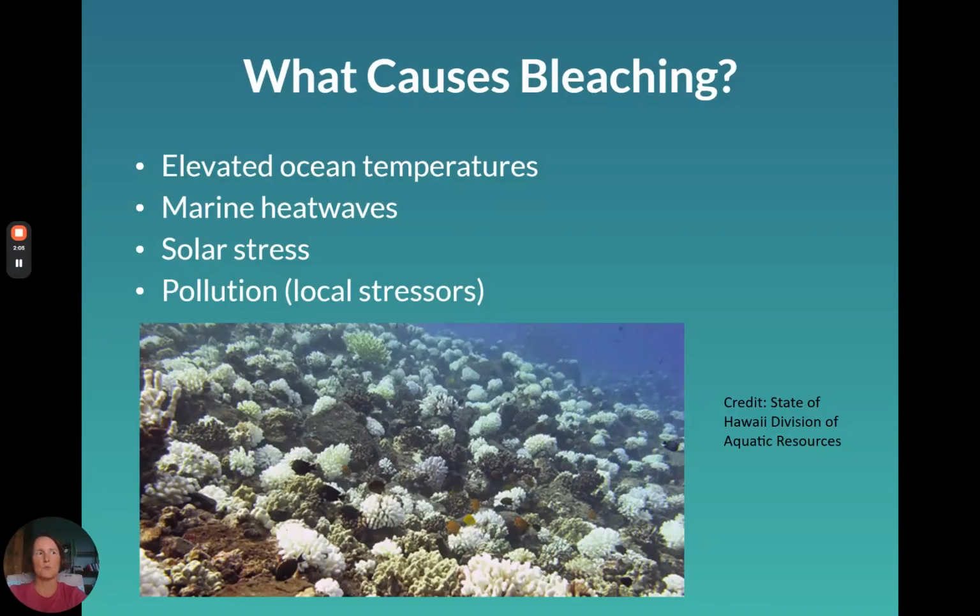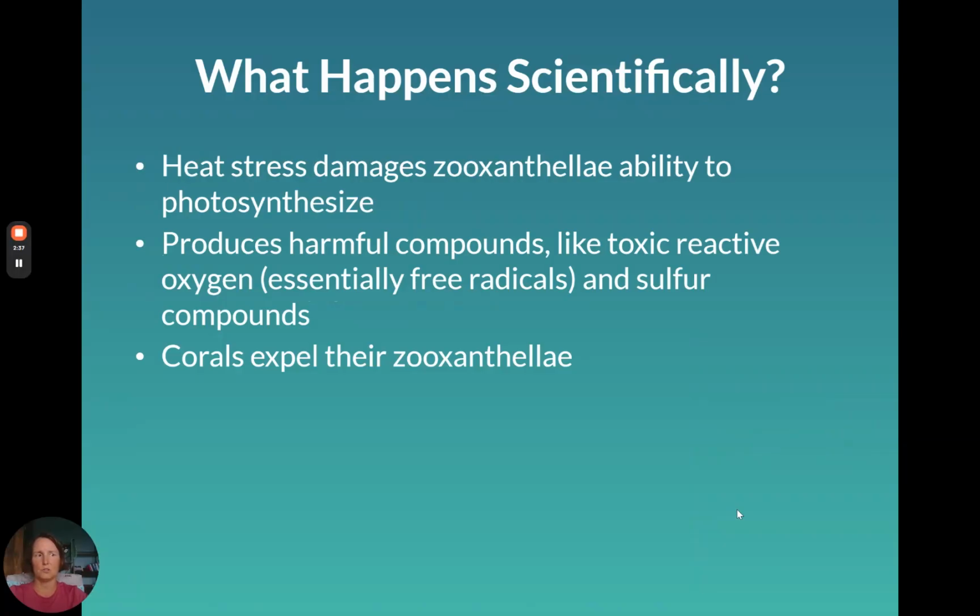Solar stress, so if there's more sunlight than normal, that generally means higher temperatures too, but even the more sunlight can cause bleaching sometimes. And then pollution like sediment runoff, poor quality water, they're not as big of a cause of bleaching, but they can increase a coral's vulnerability in general. So there's definitely a link to climate change with coral bleaching. We've talked about that a little bit already. And you can see these are corals that are in Hawaii that have been bleached, unfortunately.